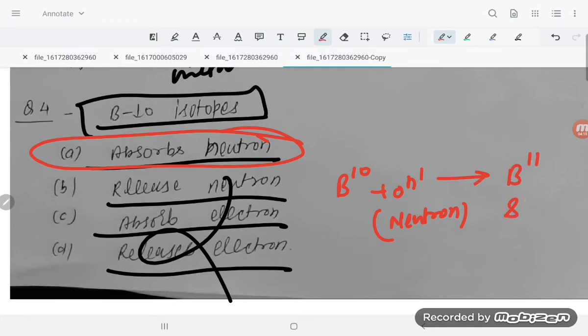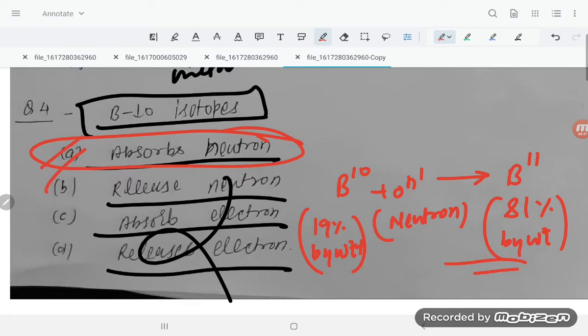Boron 11 is 81% by weight, and boron 10 has only 19% by weight. This isotope, with 19%, absorbs the neutron and gets converted into B11. So the correct option is option A.